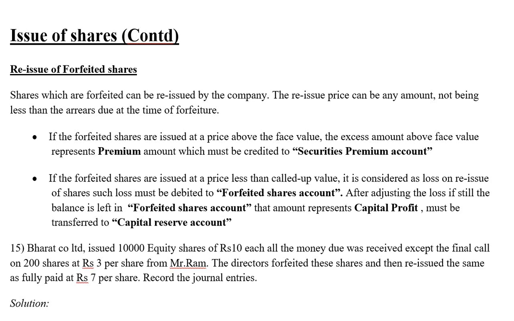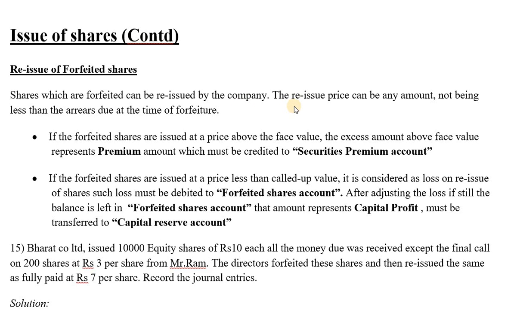Shares which are forfeited can be reissued by the company. Forfeited shares are shares that are cancelled, which were already subscribed by some other shareholder, because he didn't come back and pay the call money. After cancelling the subscription of shares to that shareholder, such shares are called forfeited ones, and they are reissued by the company to the next shareholders.